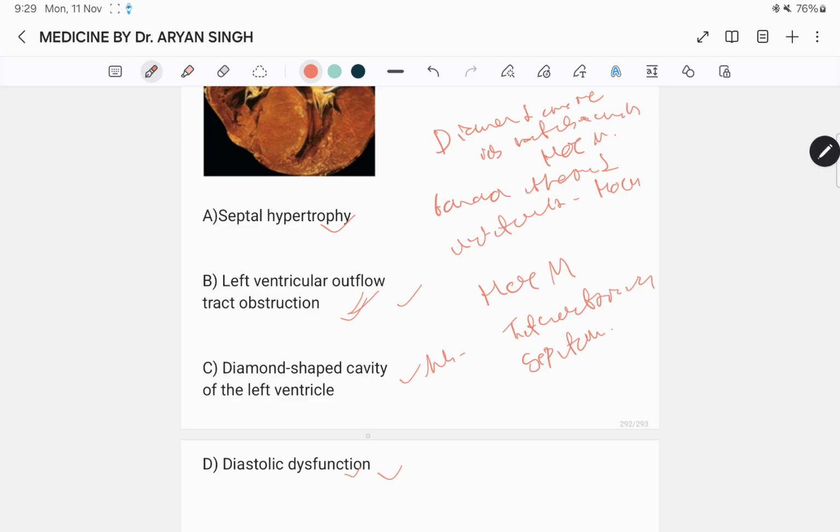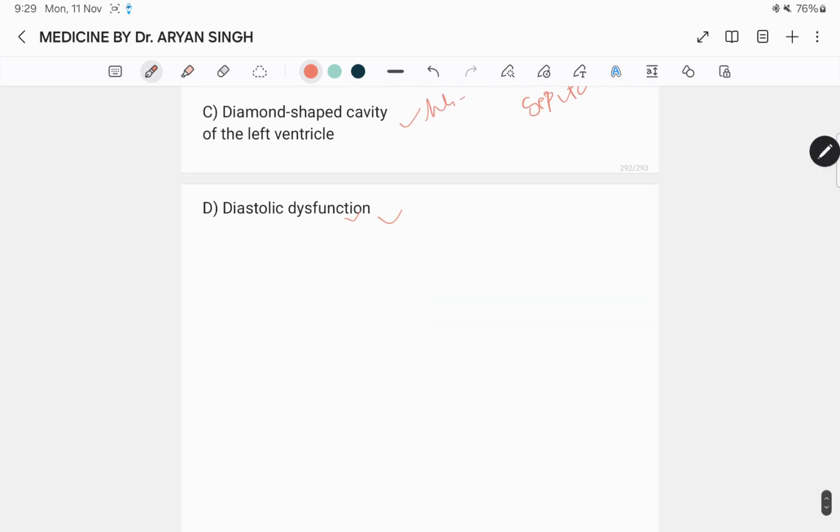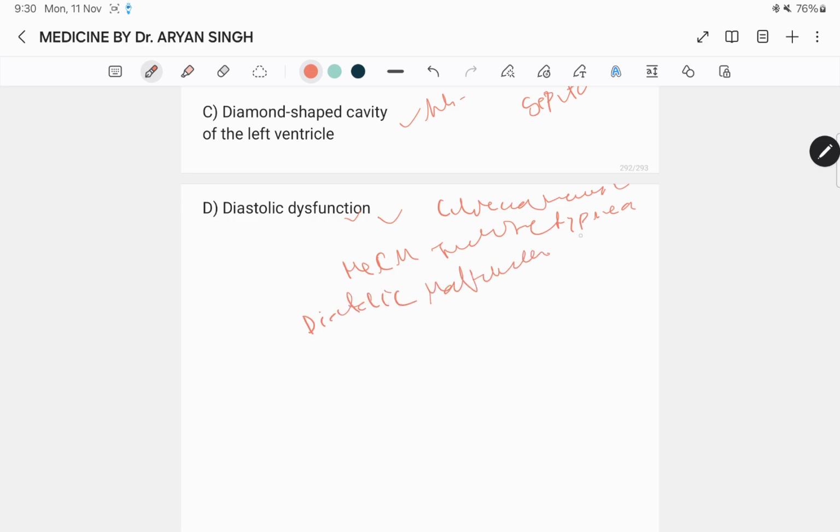Diastolic dysfunction, what does it do? Please look up its clinical features. Clinical features of HOCM include dyspnea, which can be due to diastolic malfunction, due to small LV cavity, pooling of blood in the lungs and pulmonary edema.